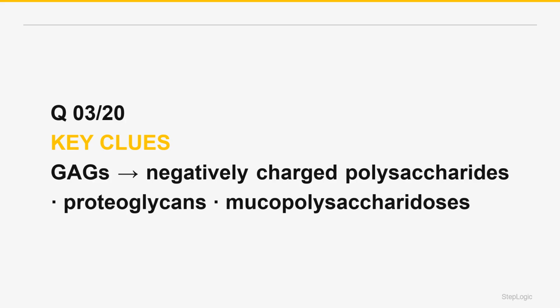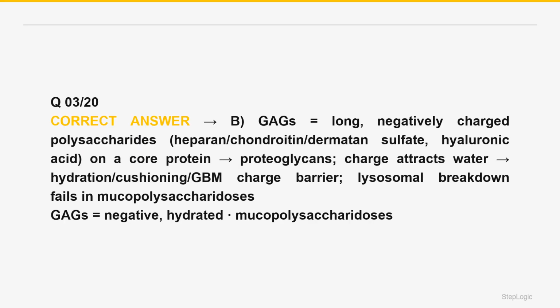Glycosaminoglycans, GAGs, are long, unbranched polysaccharide chains made of repeating disaccharide units that are heavily sulfated and carboxylated, making them strongly negatively charged. Examples include heparan sulfate, chondroitin sulfate, dermatan sulfate, keratan sulfate, and hyaluronic acid. When GAGs are attached to a core protein, they form proteoglycans, major components of the extracellular matrix and ground substance. The correct answer is B.